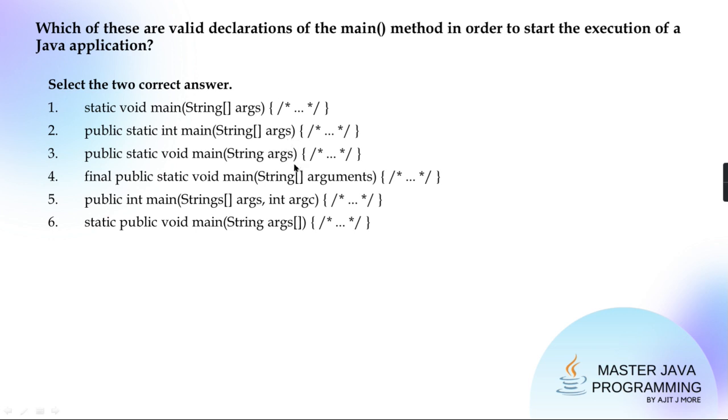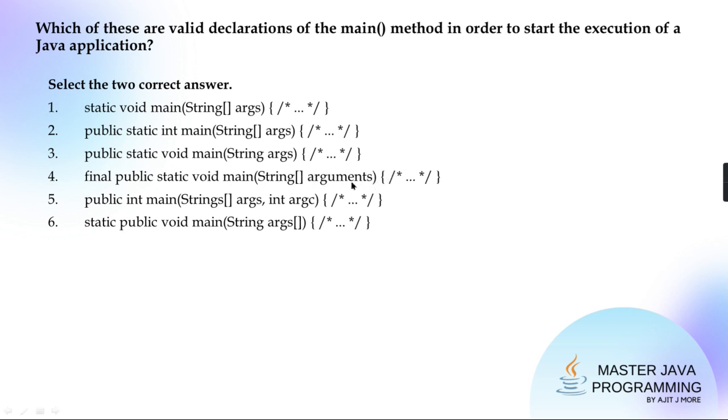So we have not written static over here. That's the reason it is invalid. Fourth. Is fourth valid? Yes. Public, static, void, main, String, argument, square. That square you can write first also, or before also, or after also.